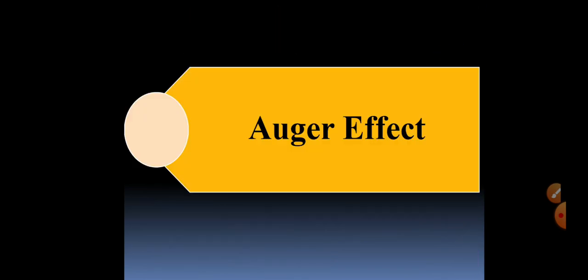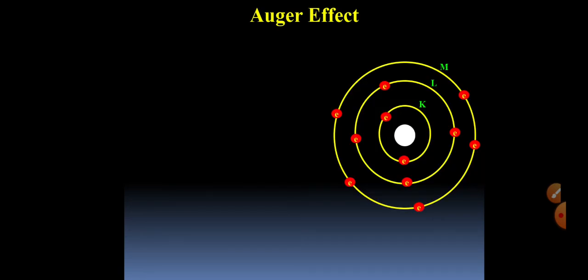And last is the Auger effect. When a photon is emitted from the nucleus, an electron from the K shell is ejected out, which is called conversion electron. At the same time, an electron from L makes a transition to the K shell, and due to the difference between K and L, a photon is emitted, and this photon again hits another electron, which is called Auger electron. So this effect is called Auger effect.